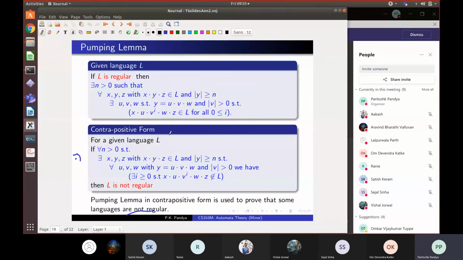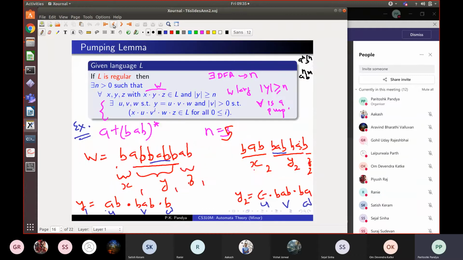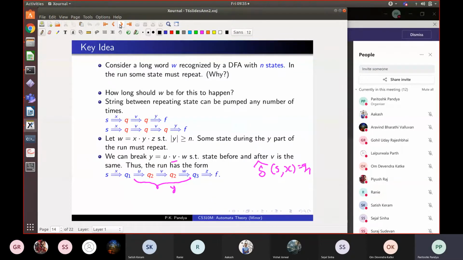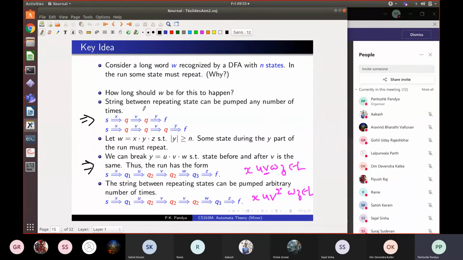So what we did in the last class was the pumping lemma, which is a method which allows us to prove that some languages are not regular. I hope you have had a chance to look at the slide, but the key property that we relied on is given in these last two bullets.